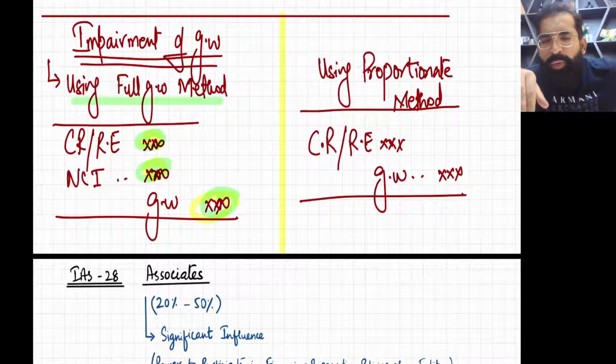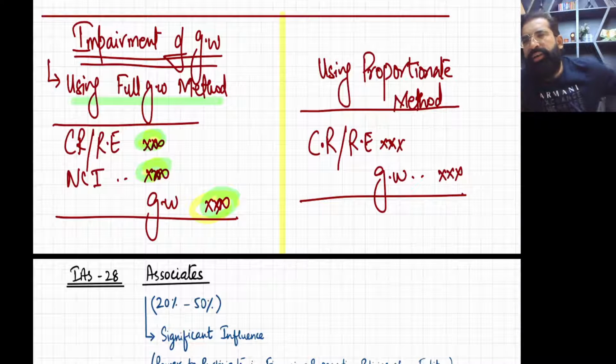When goodwill goes down, it's like an expense for the parent company. It's a loss of the parent company only, not NCI. So it will reduce the parent company's profits and retained earnings. So automatically, complete hit on CR: retained earnings debit and goodwill credit.